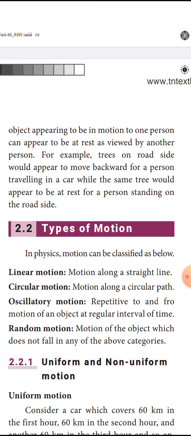Because the bus is moving, we imagine that the trees are moving with us. But if we are standing, we note that the trees are at the rest position.